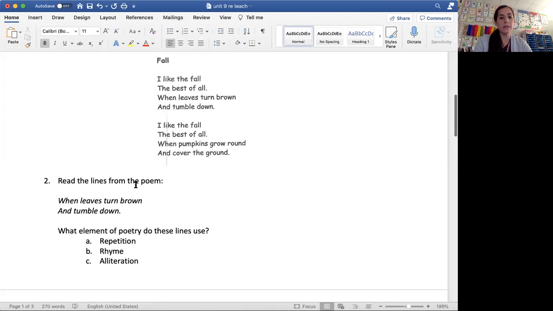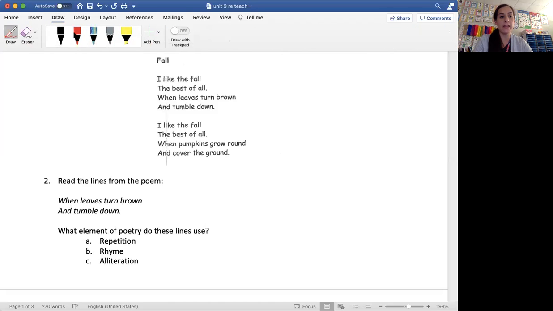Number 2 says, read the lines from the poem, when leaves turn brown and tumble down. What element of poetry do these lines use? A, repetition, B, rhyme, C, alliteration. So repetition is when something happens over again. So when leaves turn brown and tumble down, did you hear something repeating?